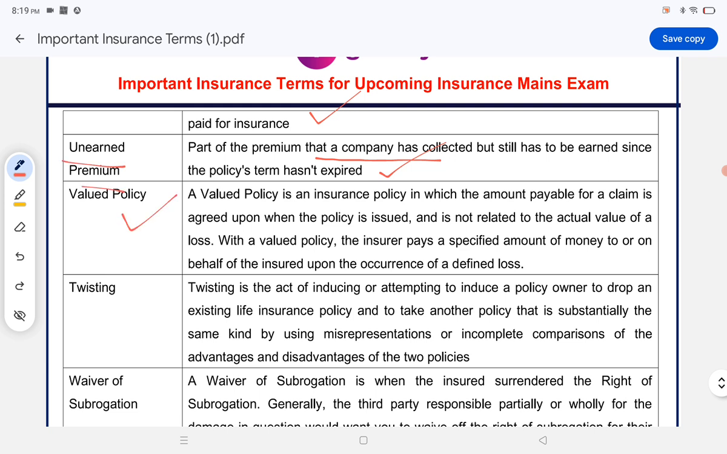Valued policy. A valued policy is an insurance policy in which the amount payable for a claim is agreed upon when the policy is issued and is not related to the actual value of the loss. With a valued policy, the insurer pays a specific amount of money to or on behalf of the insured upon the occurrence of a definite loss.